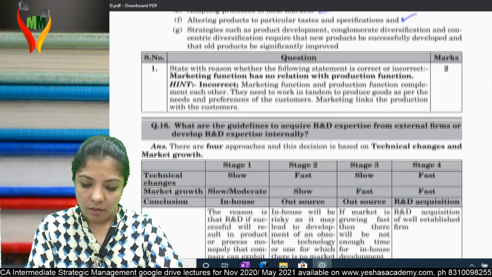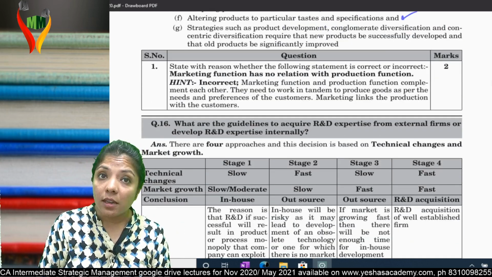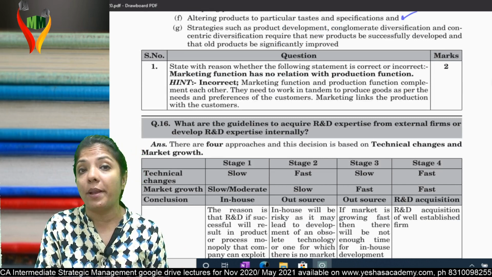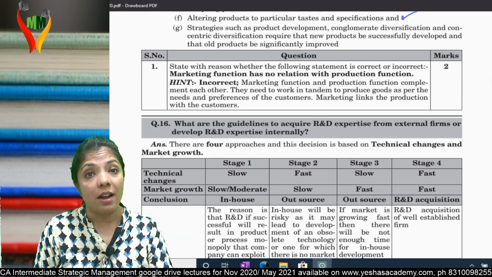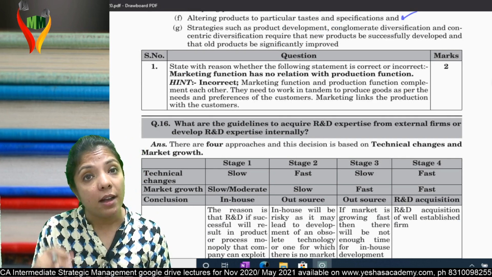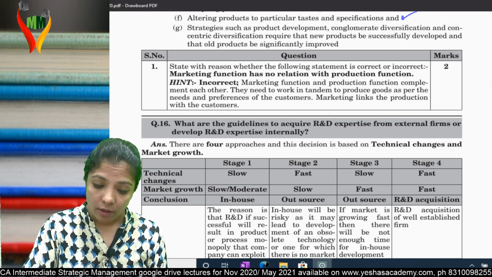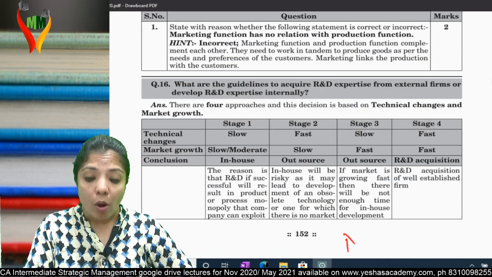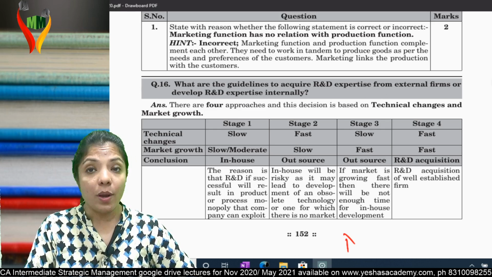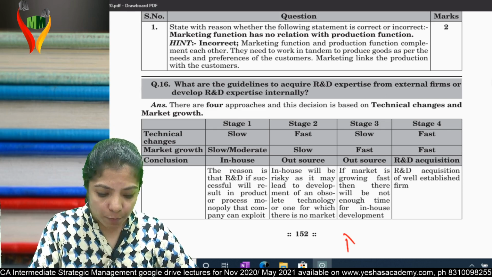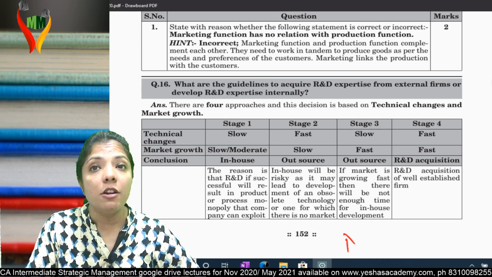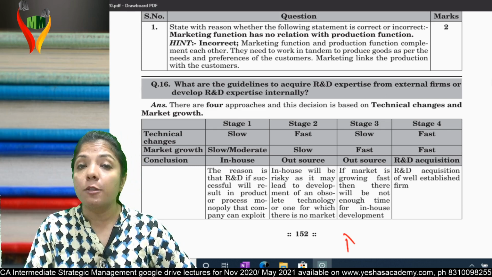Yes? So now, question number 16 and question number 17 have not been asked till date in your exam. I don't know why. Never asked. But I personally feel the things which they have never asked can be asked to make the paper difficult. What is question number 16? What are the guidelines to acquire R&D expertise from external firms or develop R&D expertise internally?